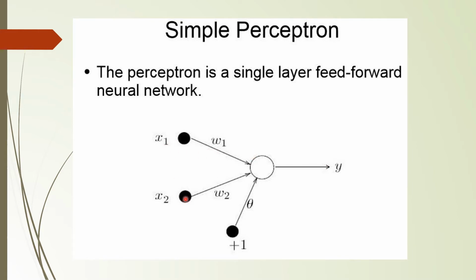So x1 and x2 are our input nodes. W1 and W2 are the weights allocated for the inputs x1 and x2. And this line is termed as the bias to this particular network. Bias means it's an external weight applied to all the layers of a neural network except the input layer. So here this is the input layer and this is the output layer. Only two layers are there. Bias is the weight which should be applied to all the layers except the input layer. So the bias value 1 is added to the output layer of the single layer feed forward neural network, and it is denoted by the term theta.